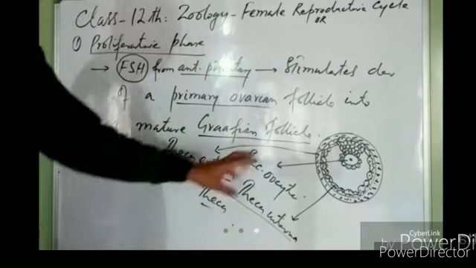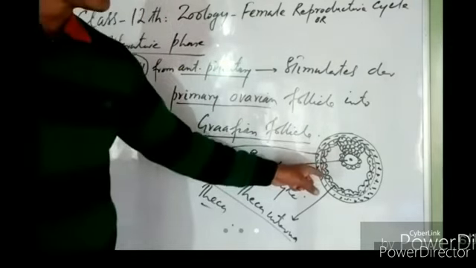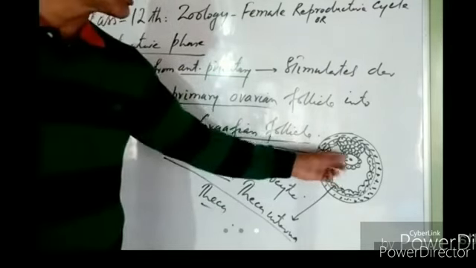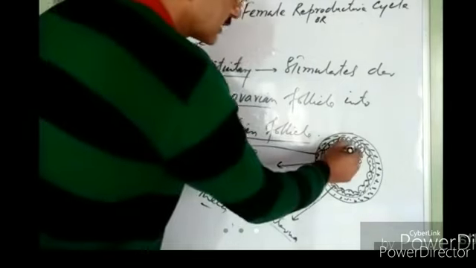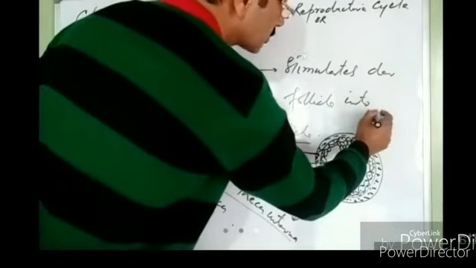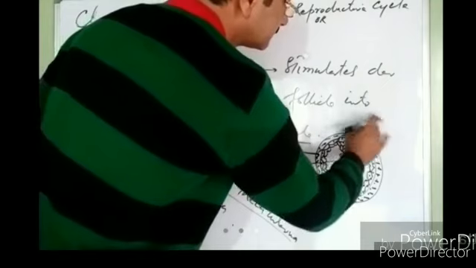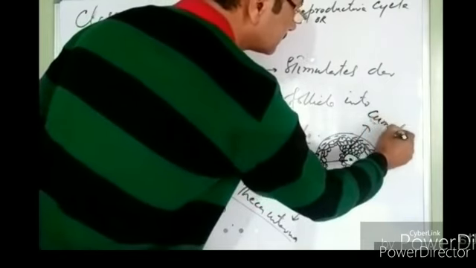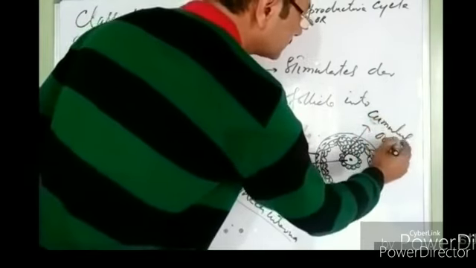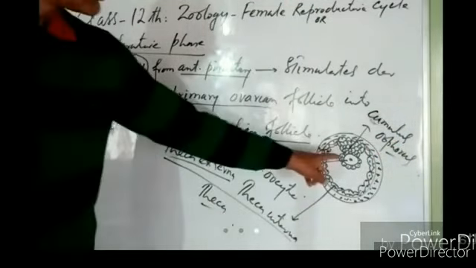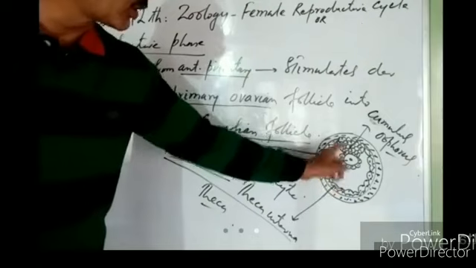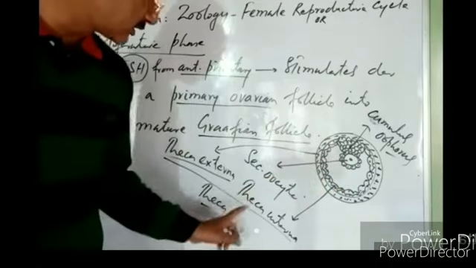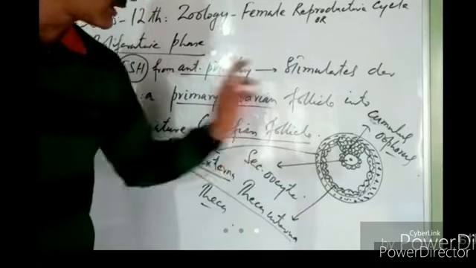So in this mature Graafian follicle, a secondary oocyte is present. It is lying on a stalk of cells. This stalk of cells is known as cumulus oophorus, or we also call it discus proligerus. Then this secondary oocyte is surrounded by some follicular cells, and the theca is also internally lined by follicular cells, right?